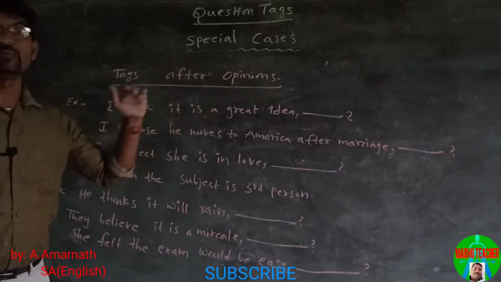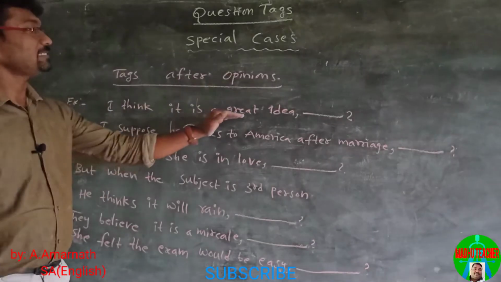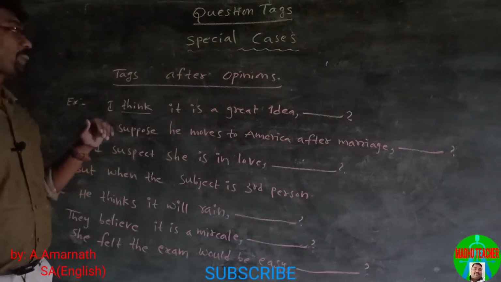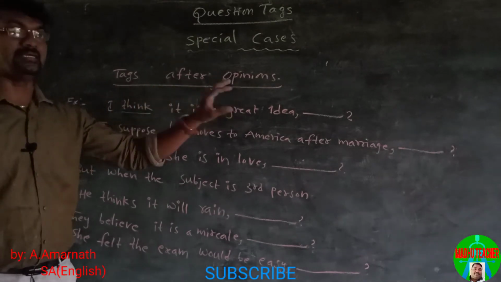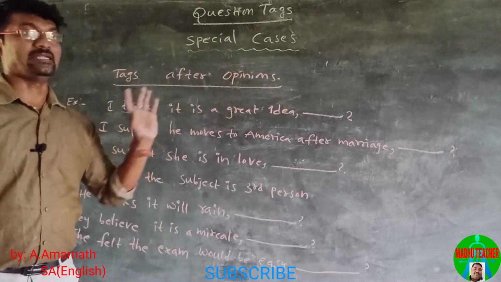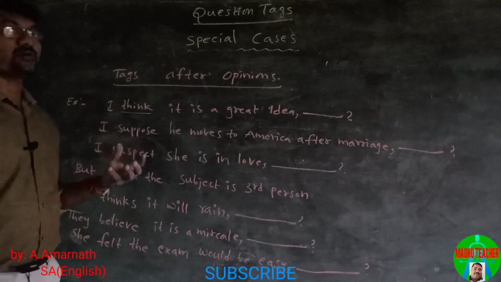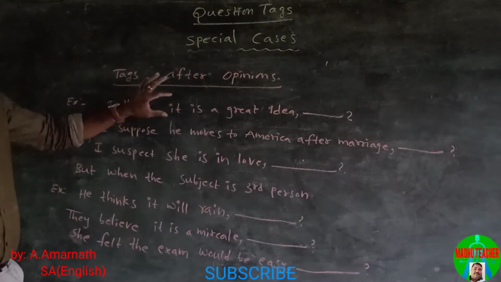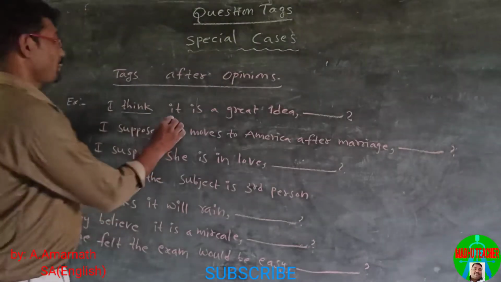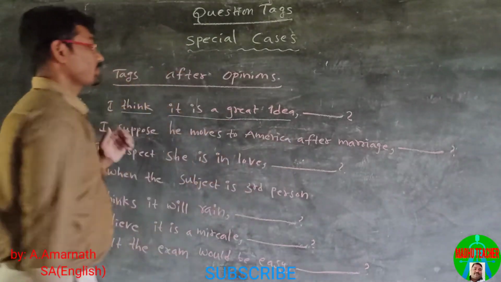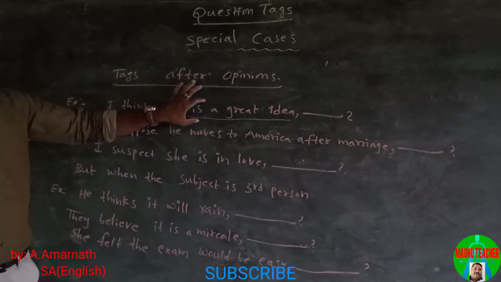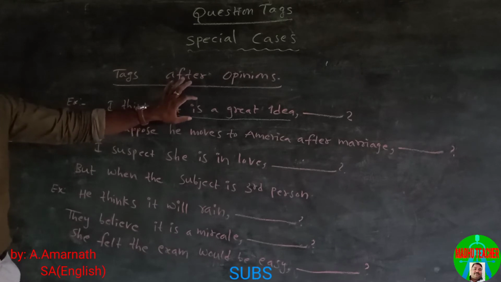Tags after opinions. I think it is a great idea. This is my opinion. This statement has two verbs. When we express our opinion, we make question tags by using the main clause, the main part of the sentence. I think, this is my opinion. So based on this opinion, we construct the question tag.